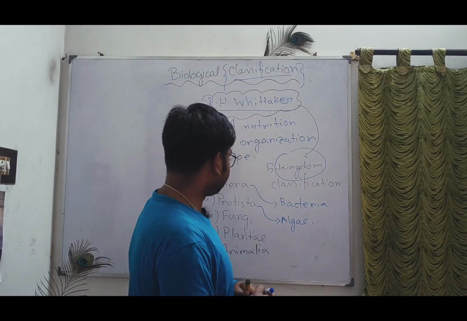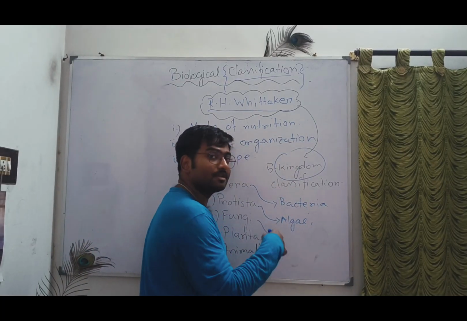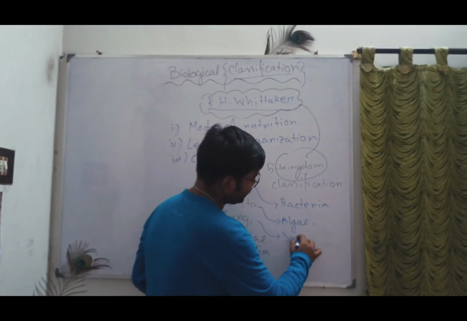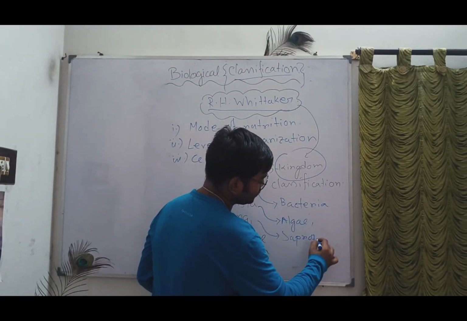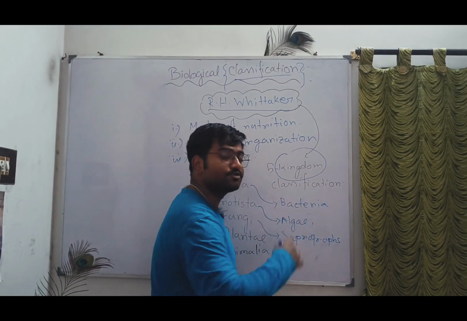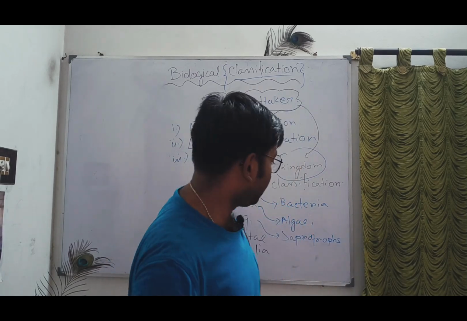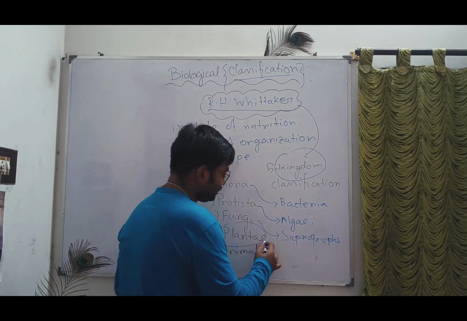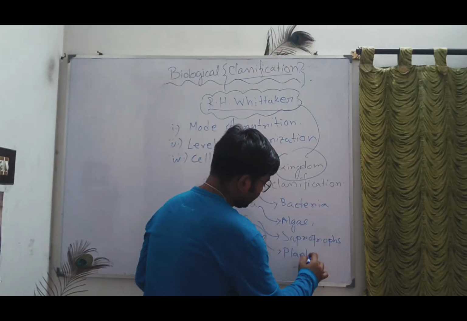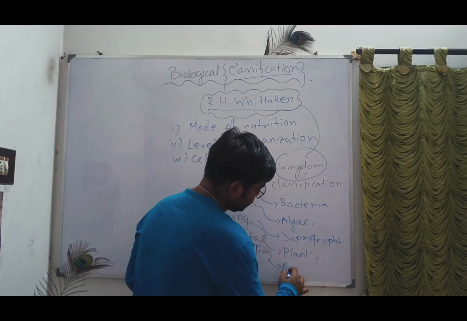Next is the fungi, and fungi means mushrooms, and they are called saprotrophs. Saprotrophs means they take nutrition from dead and decaying matter. And the next one is the plantae. Plantae means the plants, and Animalia means the animals.